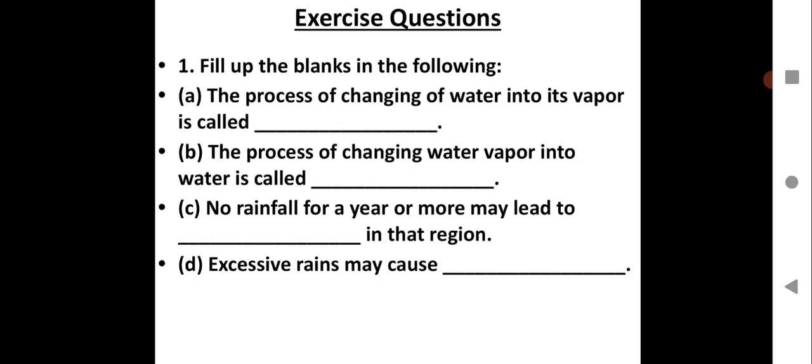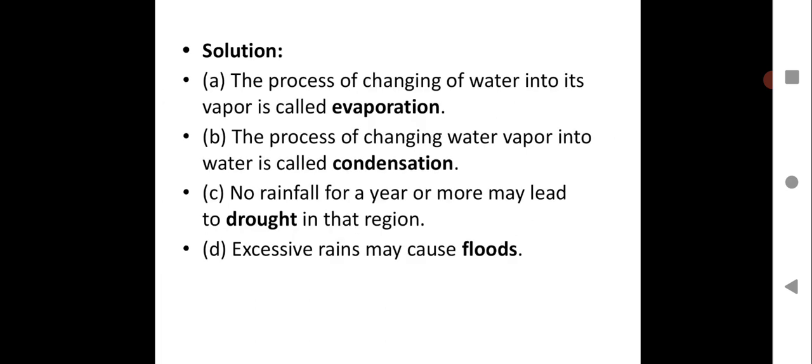So in your portfolio assessment, you need to have all the objective question answers also in your notebook, not in the textbook, please. Now the third one over here, no rainfall for a year or more may lead to dash in that region. So you have seen the deficient rainfall, when there is a scarcity of rainfall, or when there is a low rainfall, that is called drought.